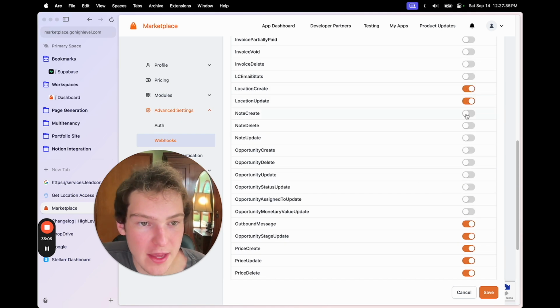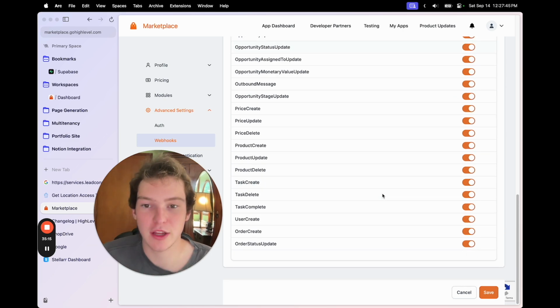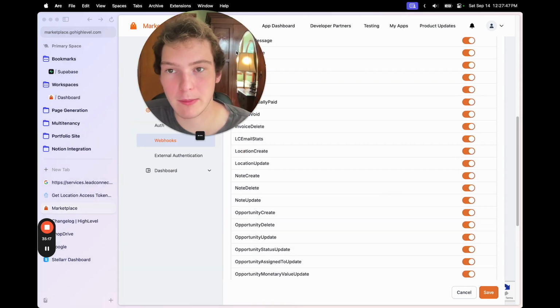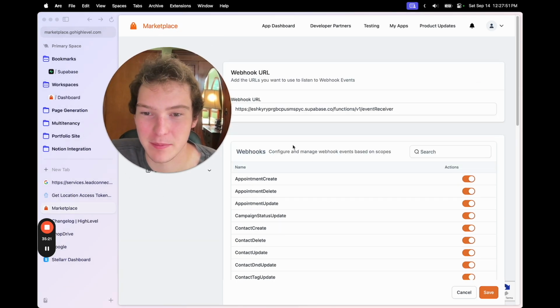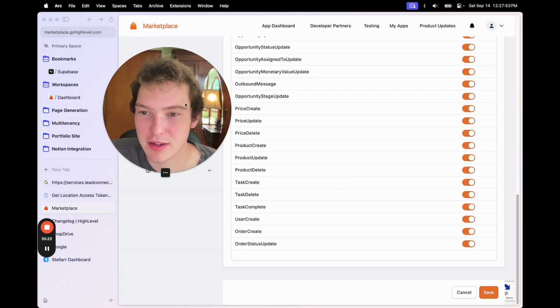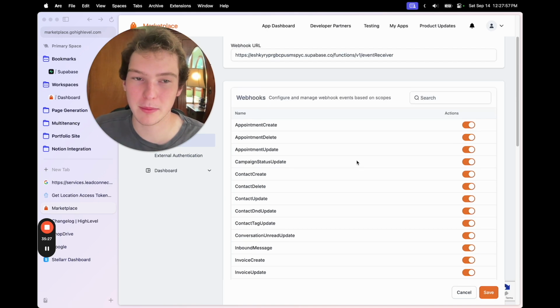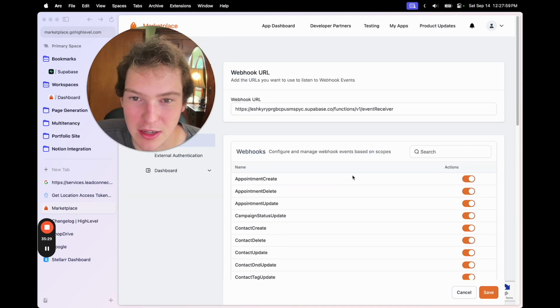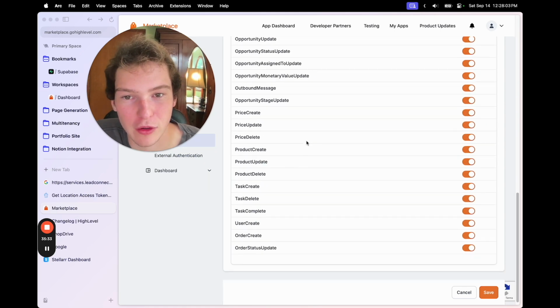From this, you're able to see how much power you have to create an app. You can create automations based on any of these events. You can create an automation based on outbound messages, which is not possible in the default HighLevel app. It's not possible to know when someone sends a text or makes a call to a number; it literally has to be done through a custom integration. That's why they're so powerful.